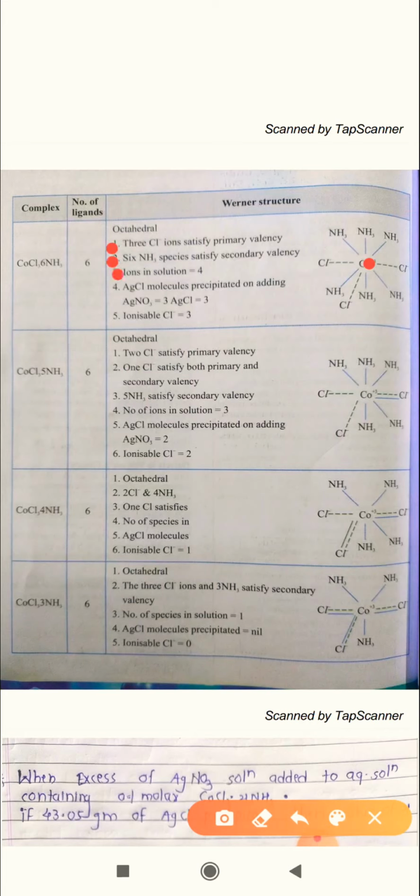That means the 3Cl⁻ ions have a tendency to combine with 3Ag⁺ and form 3 moles of AgCl. So this is about CoCl3·6NH3.